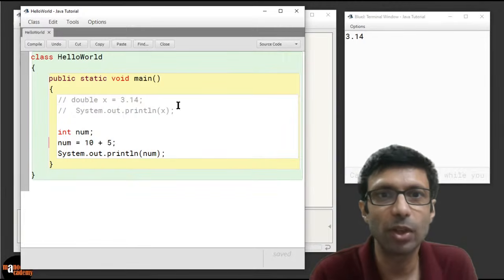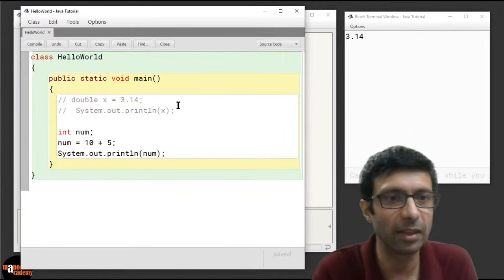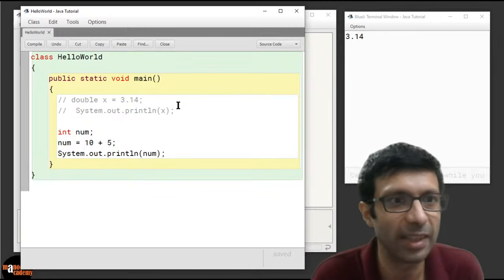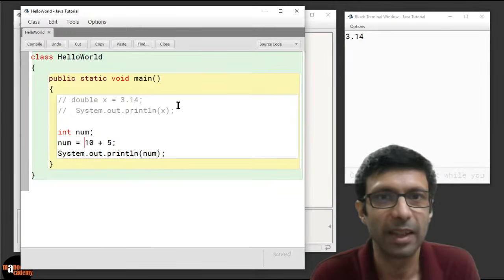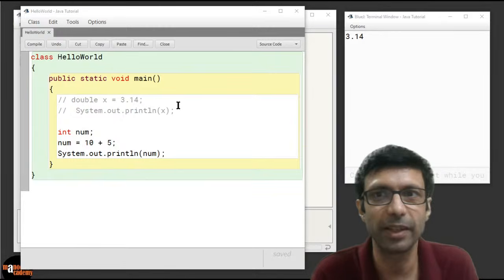So guys, can you tell me, in this program, what is the operator here? What is the operator in 10 plus 5? Who can tell me? It's 10 plus 5, right? So what's the operator here? Can you guys tell me? Come on, I want all of you to try here.